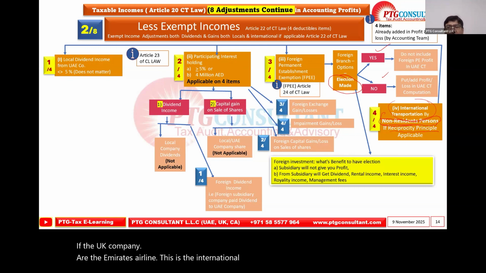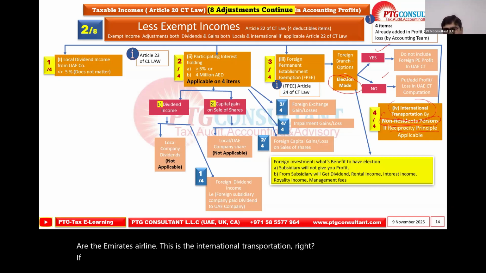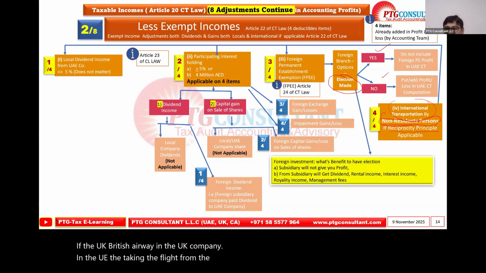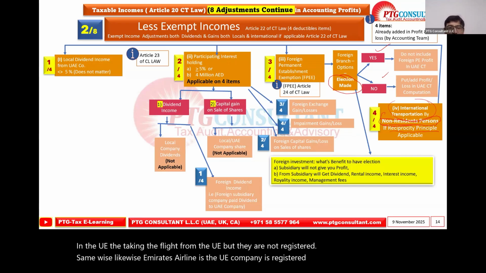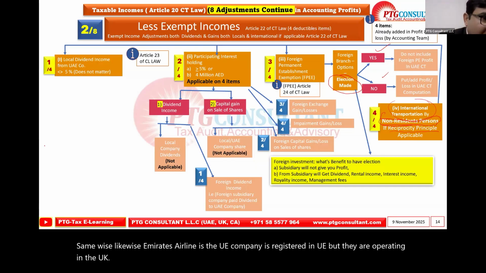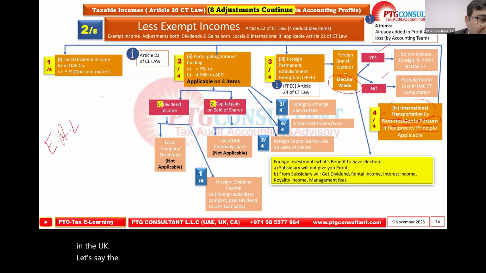If British Airways is the UK company, they operate in the UAE, they're taking the flight from the UAE, but they are not registered. Likewise, Emirates Airline is a UAE company, registered in UAE, but they are operating in the UK. Let's say the Emirates Airline and the British Airline.